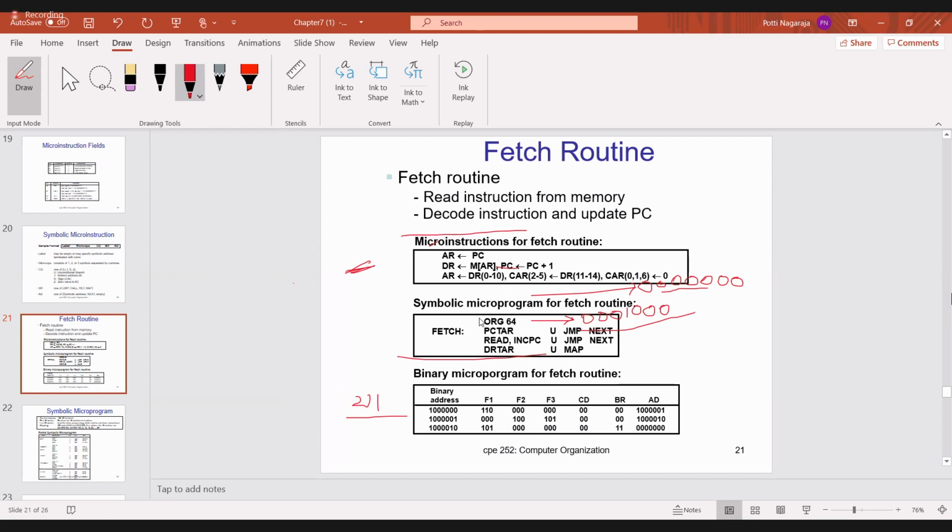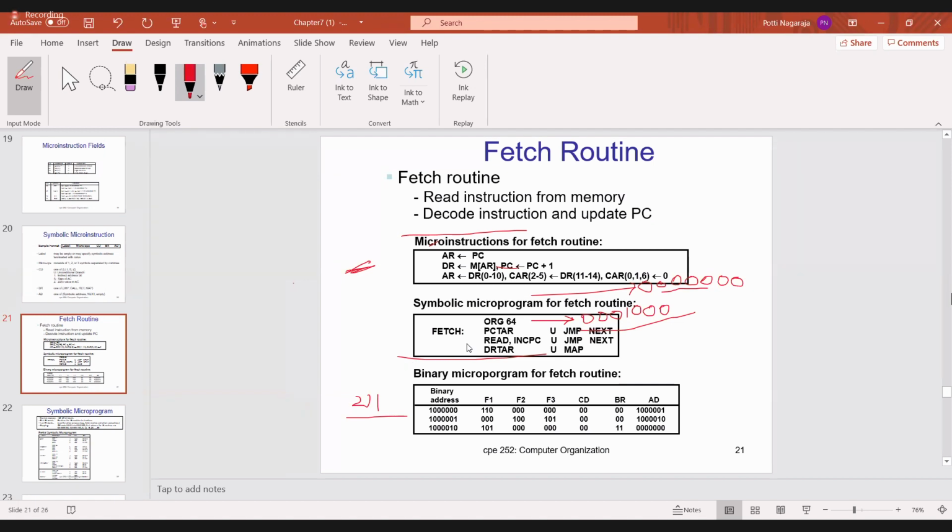So this is the program that I want to execute now. And this program name is nothing but what? It is fetch. Now I will write this microinstruction in the symbolic microprogram. Symbolic microprogram is nothing but I will write in words.